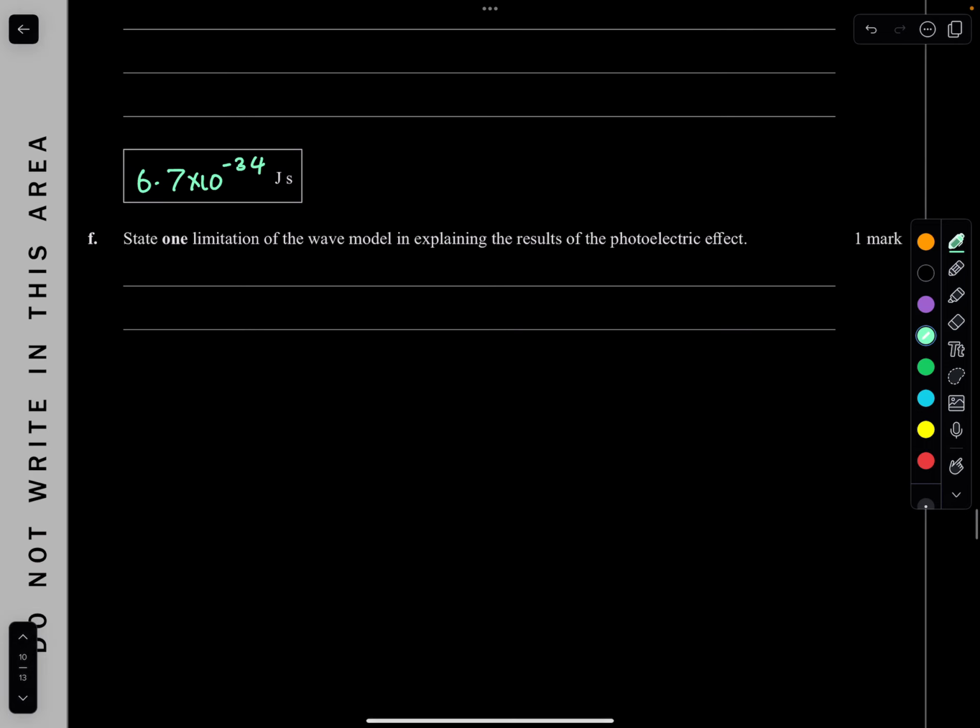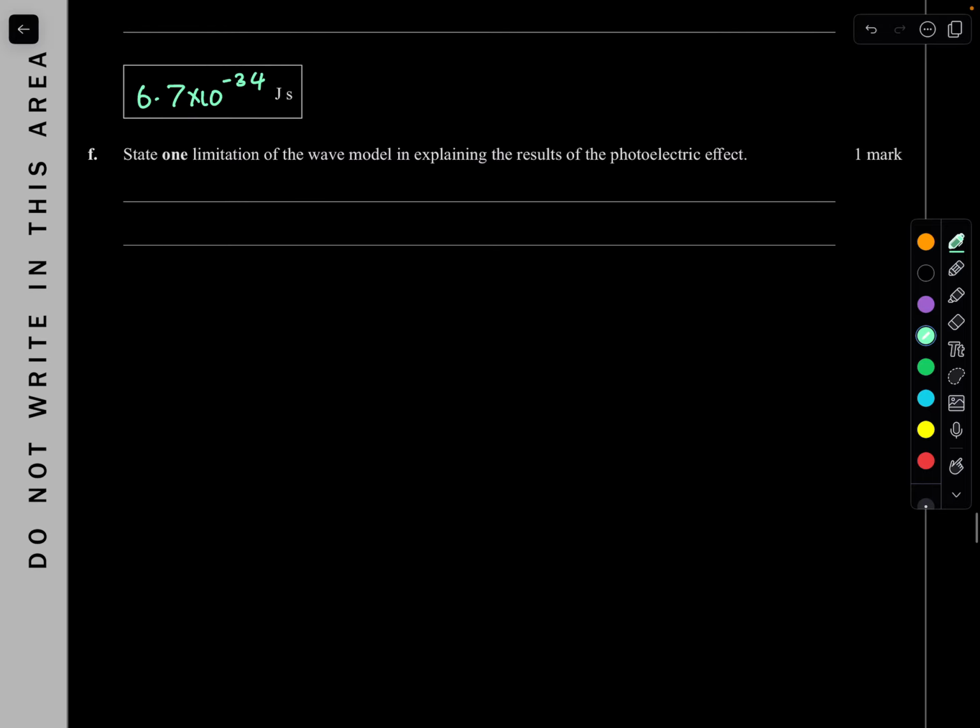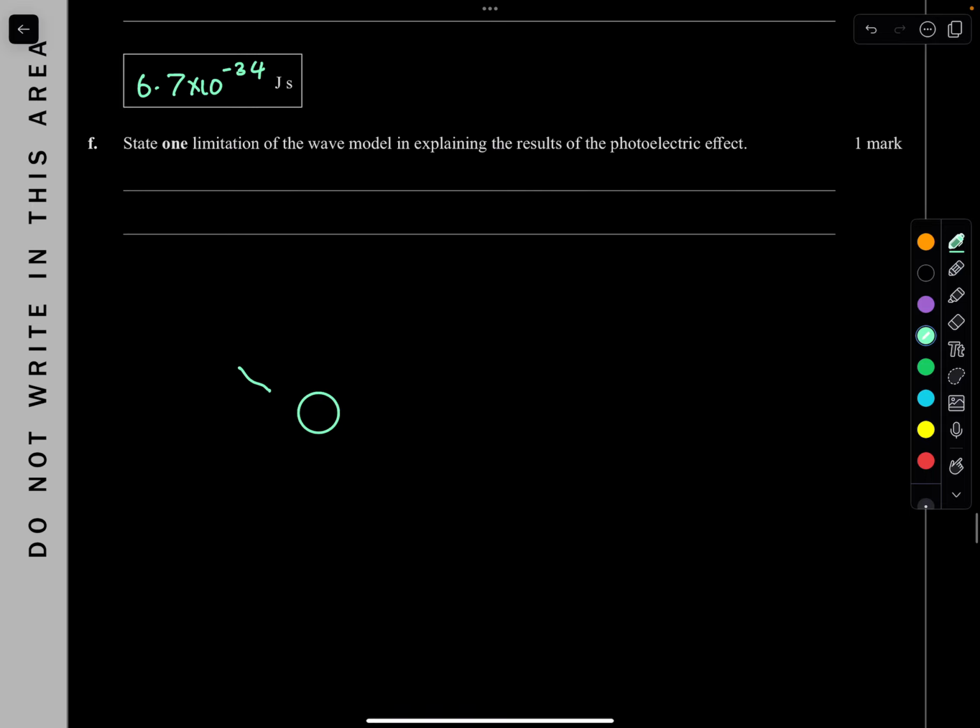State one limitation of the wave model in explaining the results of the photoelectric effect. There's a lot, but the most significant one is the negligible time delay. So let's think about it. The wave model believes that energy can be delivered over time. For example, if you have a photoelectron here, you can hit it with any frequency, because it believes that energy will accumulate over time until the electron is released by going above the work function.